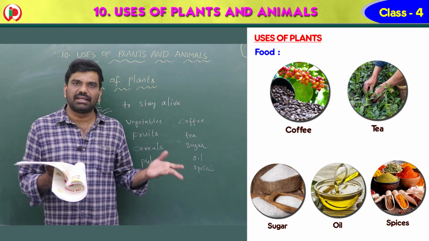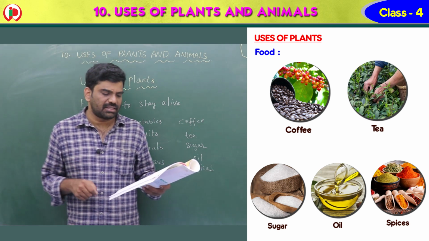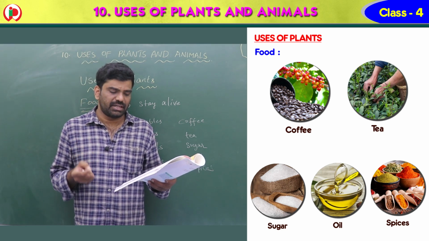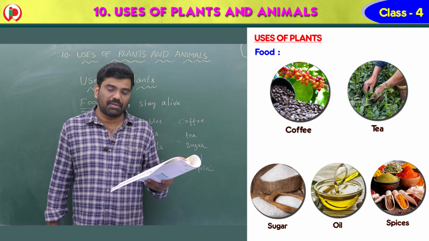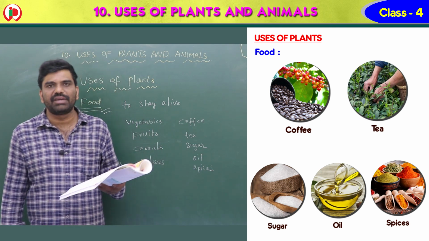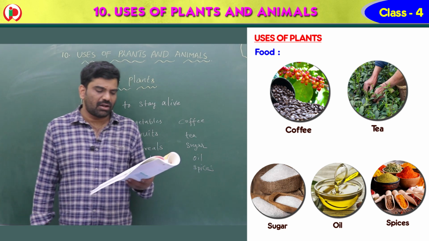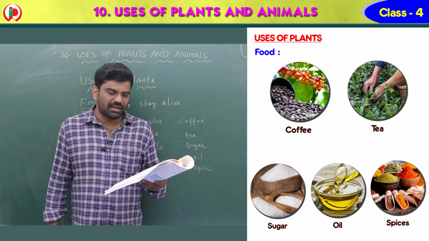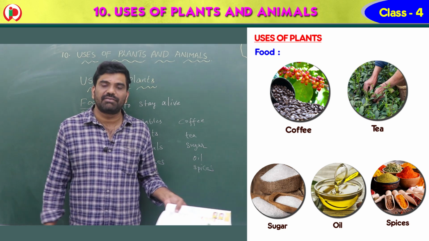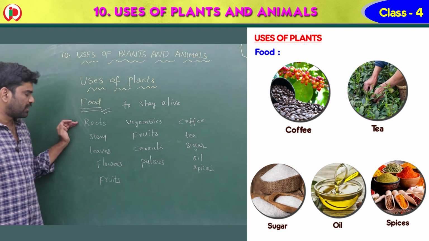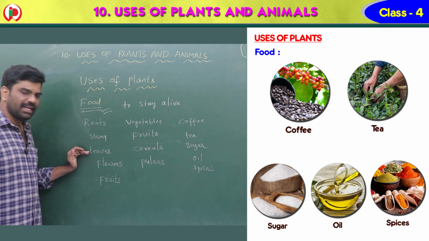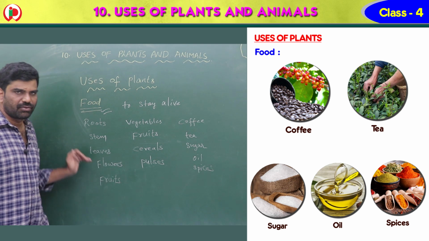Plants give us many things. Plants give us vegetables, fruits, cereals and pulses. Plants also give us coffee, tea, sugar, oil and spices. We get food from different parts of the plant, like roots, stem, leaves, flowers, fruits.